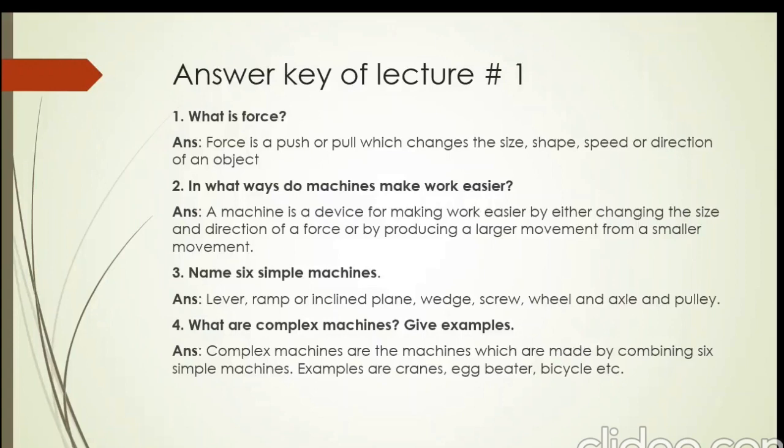Question number 3. Name 6 simple machines. Answer is lever, ramp or inclined plane, wedge, screw, wheel and axle, and pulley. Last question is, what are complex machines? Give examples. Complex machines are the machines which are made by combining 6 simple machines. Examples are cranes, egg beater, bicycle, etc. So I hope your answers are right.